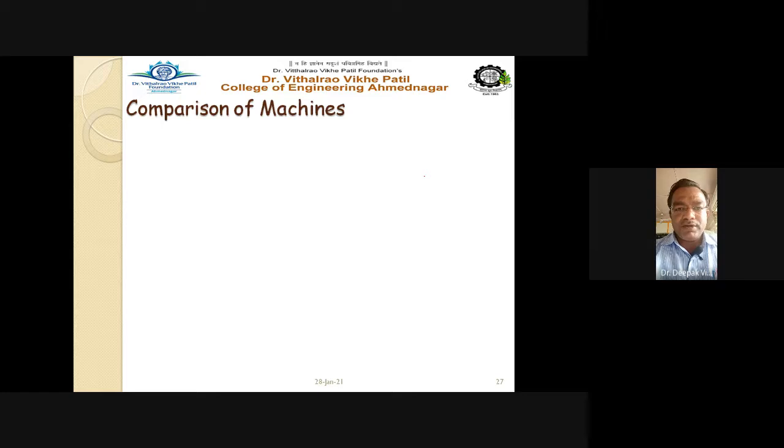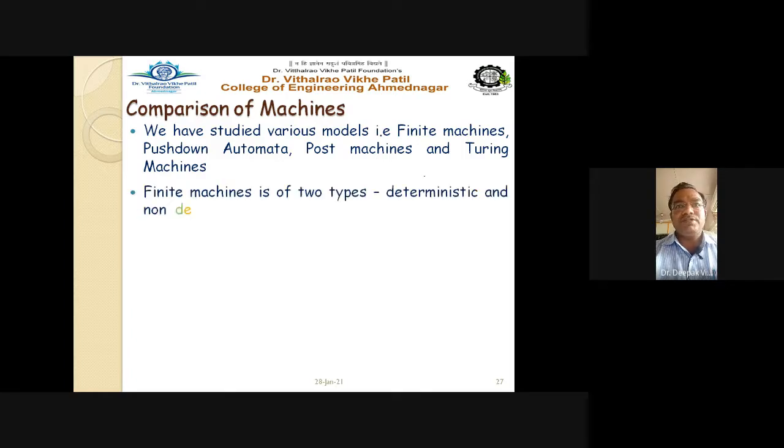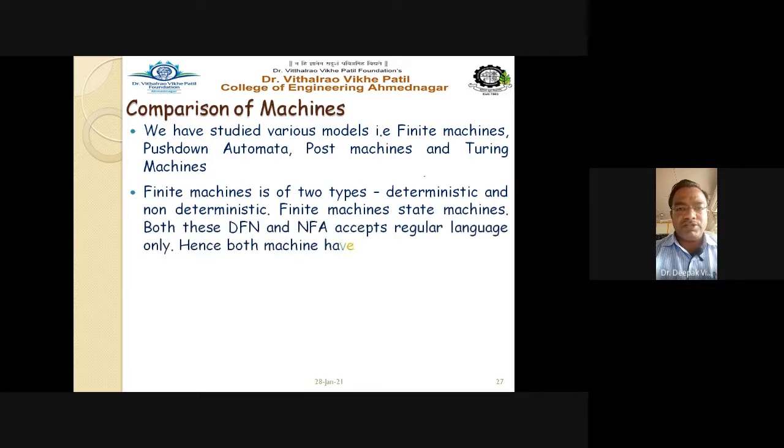The next point in this particular topic is the comparison of the machines. In the theory of computation, we have studied different types of machines, so let us compare between all these machines. We have studied various models: finite machines, push-down automata, post machines, and the Turing machines. Finite machine is of two types, deterministic and non-deterministic, that is DFA and NFA.